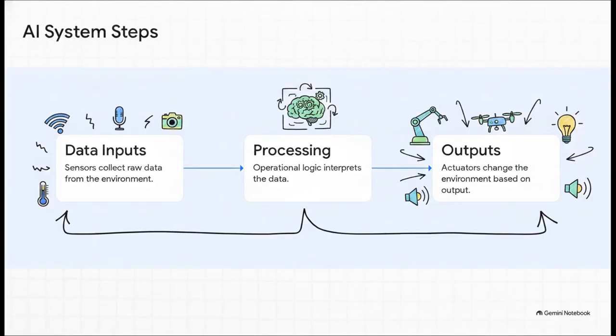When we map this all out based strictly on the text, it is amazing how simple and clear this linear model is. Data flows in from sensors as inputs, it gets processed by the operational logic to meet a specific objective, and it results in an output from the actuators. There's literally no magic involved. It's just a structured system reacting to data.